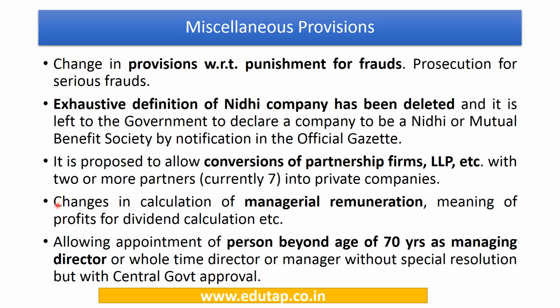And some changes have also been made in the meaning of profits, which are to be used for distributing dividends by the company to the shareholders. Also, it has been provided that a person beyond the age of 70 years may be appointed as a managing director or a whole-time director or manager of a company, and this can be done even without passing a special resolution. Earlier there was a special resolution which was to be passed by a company if it wanted to appoint a person beyond 70 years of age as managing director. Now this has been done away with, but you have to obtain central government approval.